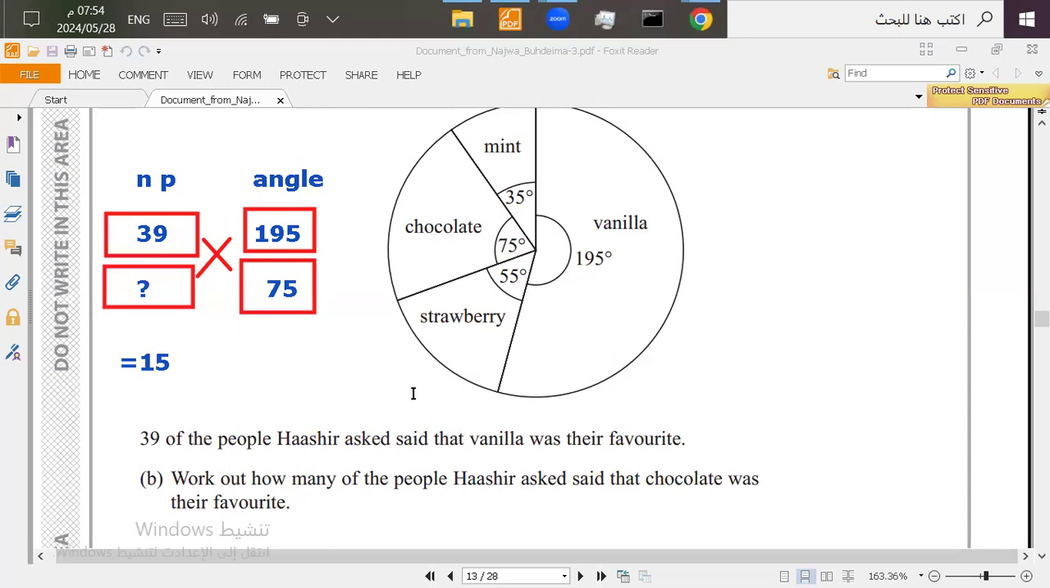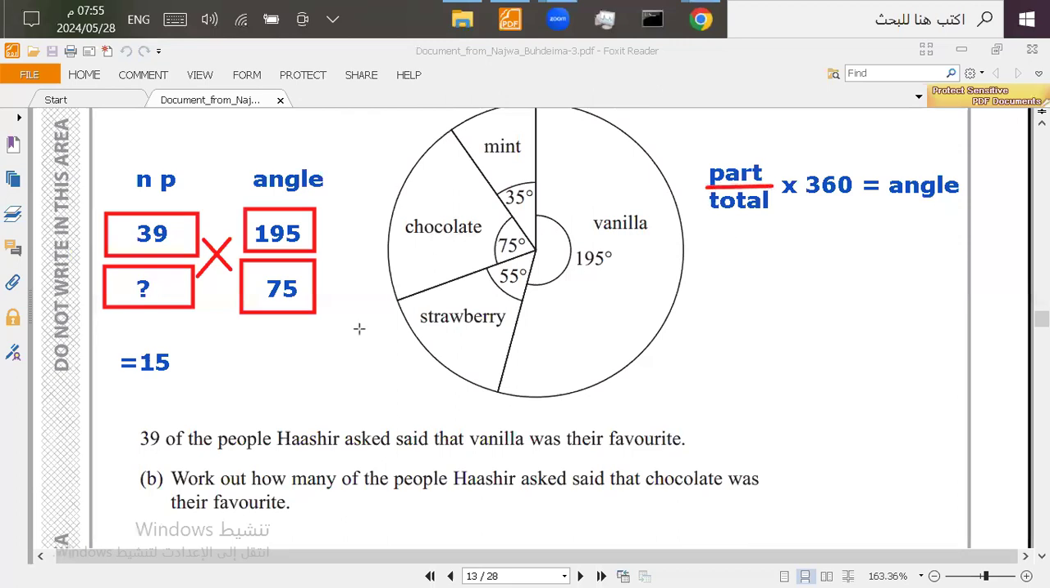Now, because you don't have the total number, there's another method that you can use by finding the total number and then using the total number with this angle. How do you find the total number? As I said before, when you divide the part over the total and then multiply it by the angle sum, which is 360, it will give you the angle. This is one of the rules of pie charts.